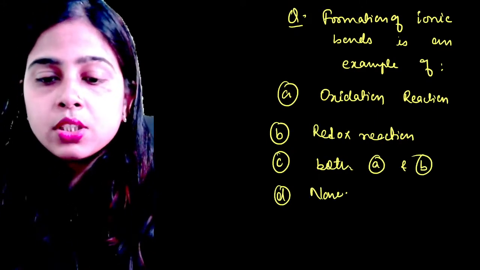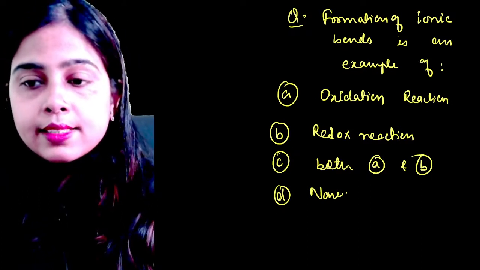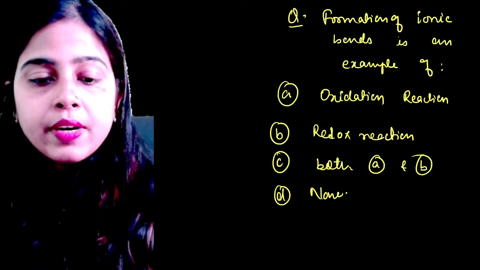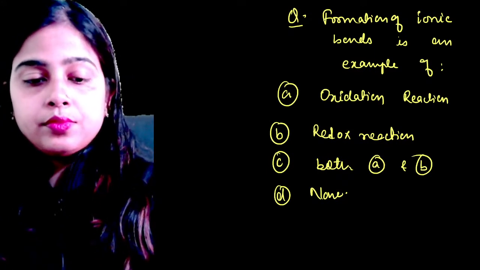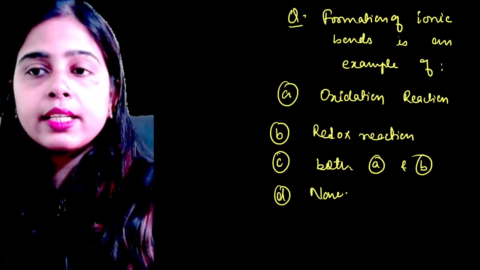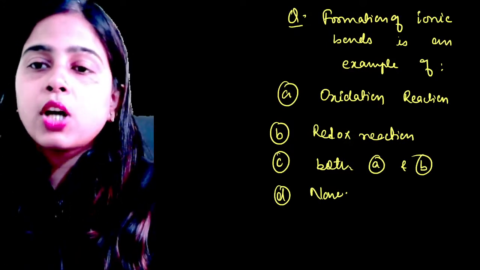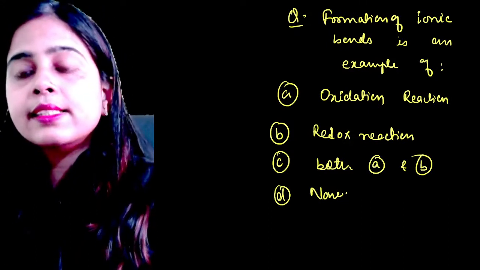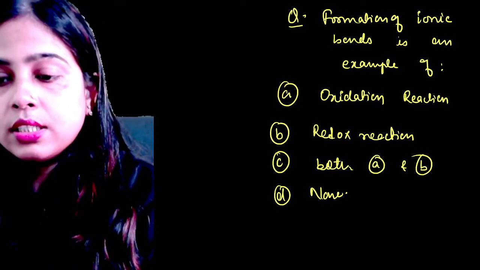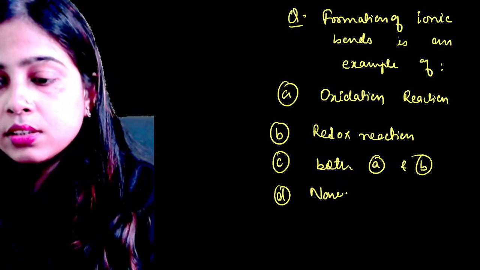So your formation of ionic bonds is an example of what? Tell me fast. Is it an example of oxidation reaction? Is it an example of redox reaction? Or is it an example of both A and B? Or none of the above is correct? Tell me fast, everyone.